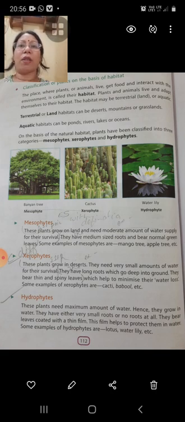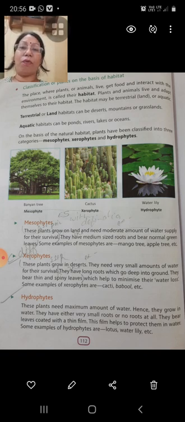Classification of plants on the basis of habitat, according to living place. Do you know the meaning of habitat? Habitat is the place where a living being lives most comfortably. So, according to habitat, meaning living place, plants are of different types. Now one by one we will understand these types.